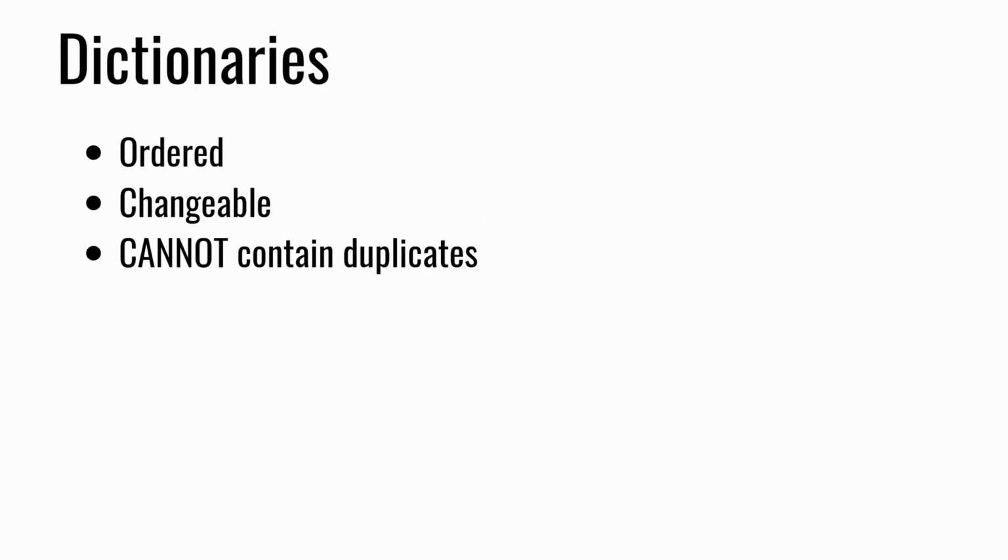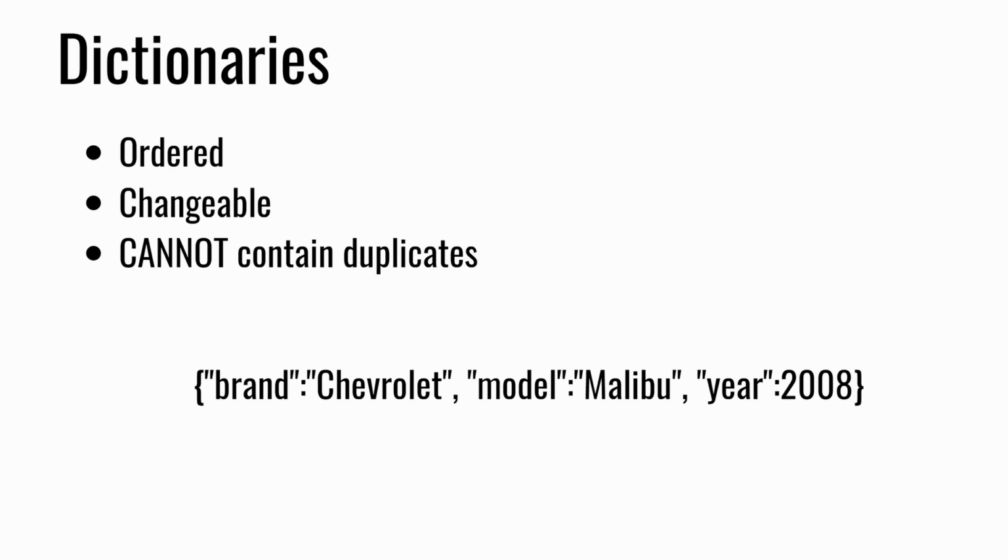Dictionaries are the 4th type, and they're very different from the other 3, yet also the most unique. Dictionaries, rather than just storing data on their own, use what are called key-value pairs. A dictionary would look something like this. Notice that we use squiggly brackets for dictionaries, just like we do for sets. One key-value pair from this dictionary would be brand Chevrolet, displayed like this. Brand is the key, and Chevrolet is the value. We always denote a key-value pair by writing whatever a key is, then a colon, then whatever the value is.